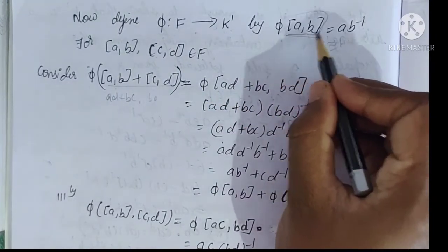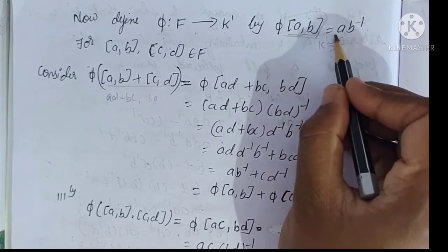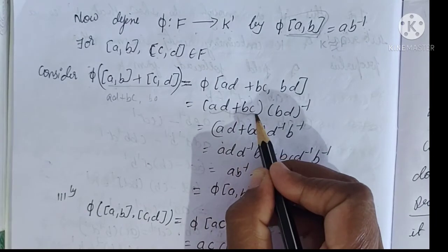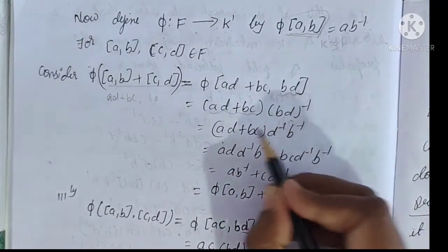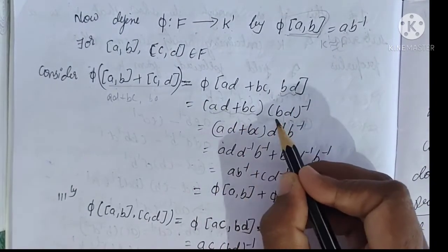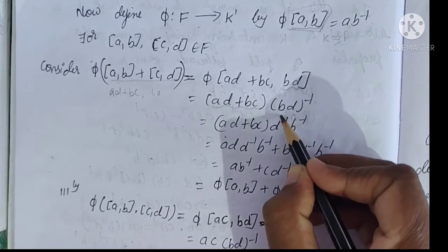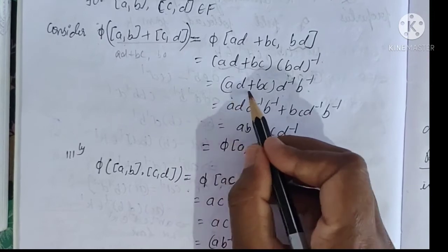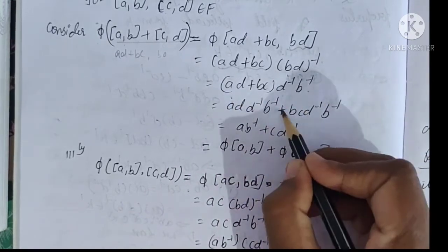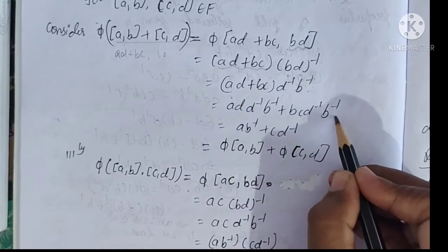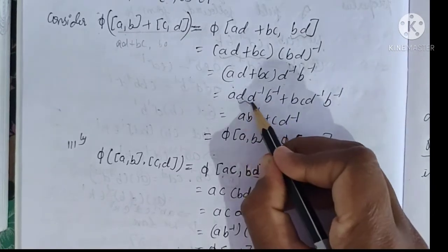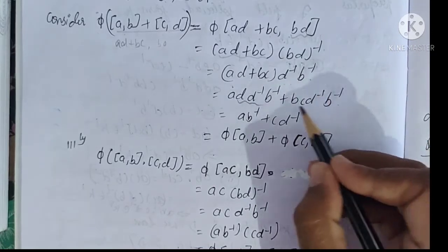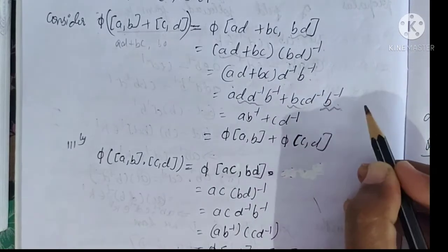If you apply pi of a comma b, pi of a comma b means a into b inverse. Here a means ad plus bc, b means bd, that is ad plus bc into bd inverse. bd inverse we can write as d inverse into b inverse. Multiplying now, ad into d inverse b inverse plus bc into d inverse b inverse. Here d into d inverse and b into b inverse value is e.